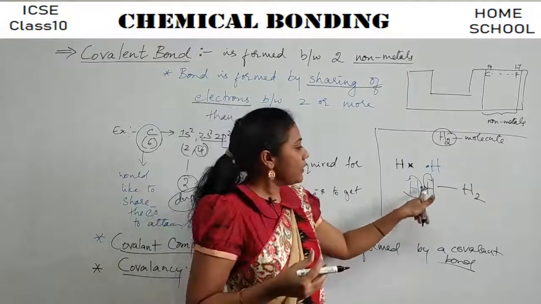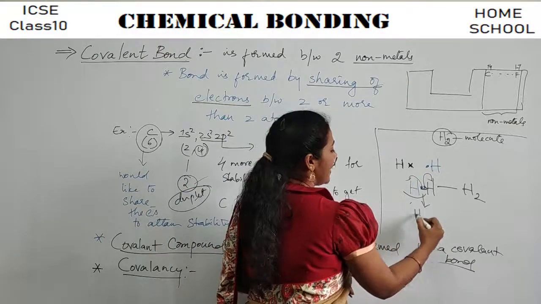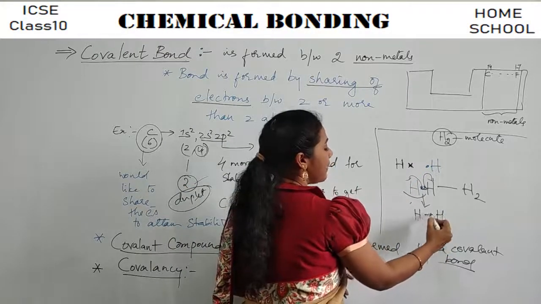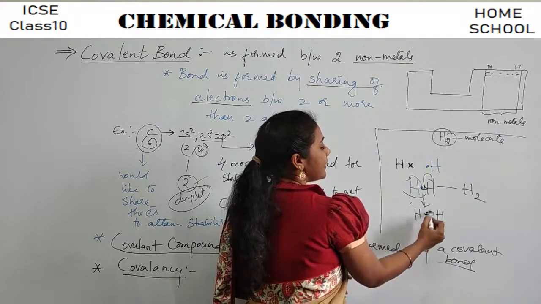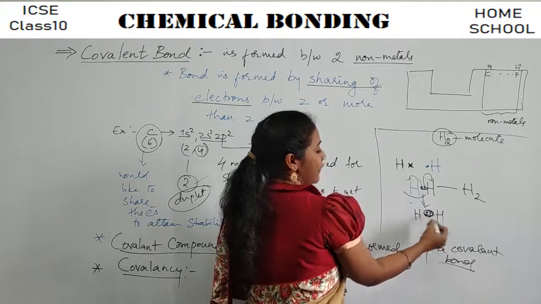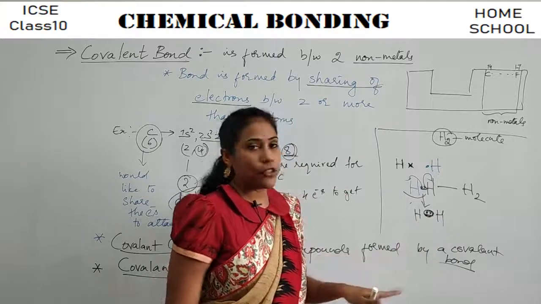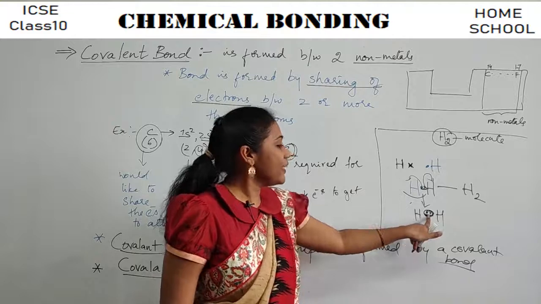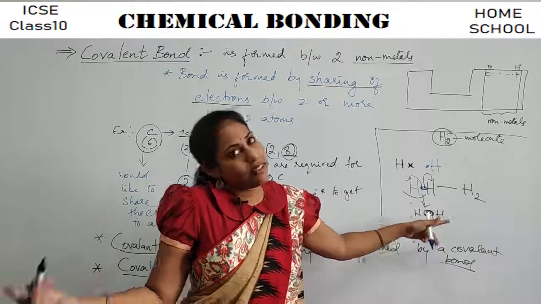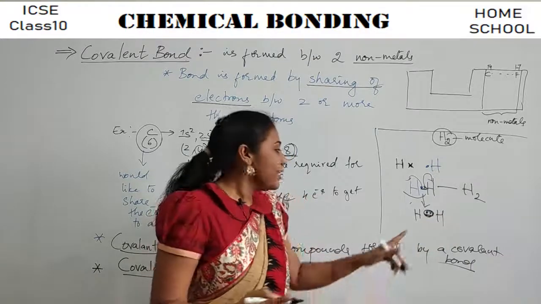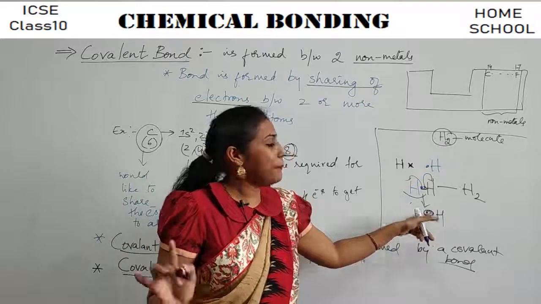So, this is what we call a covalent bond. Say this we will represent as an H bond. H bond means how many electrons do you have? Two electrons are there. One is from this hydrogen, one is from this hydrogen. But they are shared between them. Now, once they are shared, this pair belongs to this also, this also. So, even this one has two electrons, like it got stability. Even this one has two electrons, and it also has got stability. Isn't it? So, this is how both of them will get stable by sharing a pair of electrons.